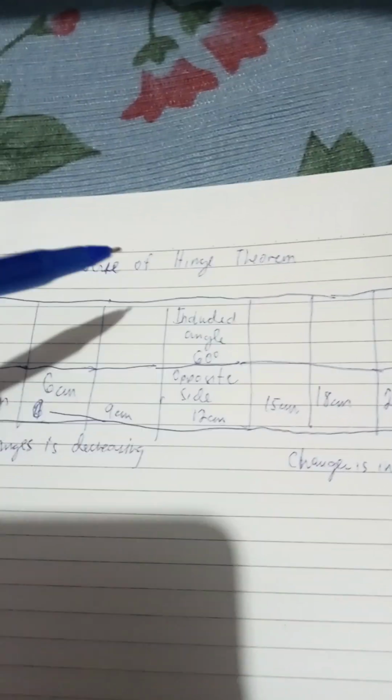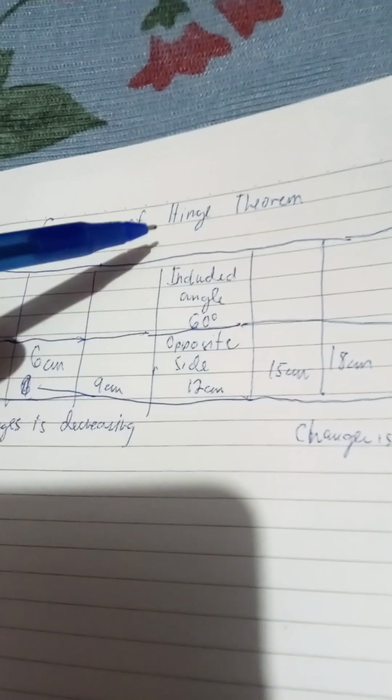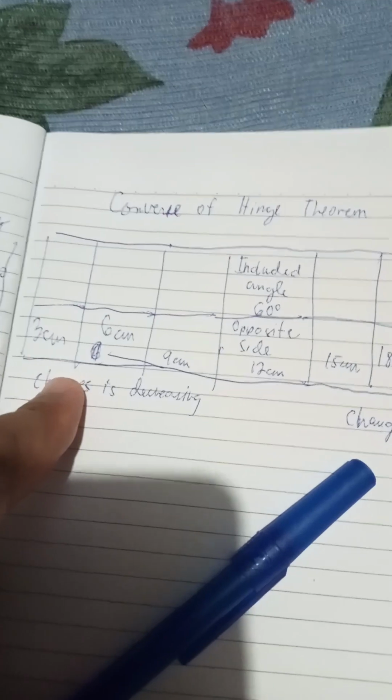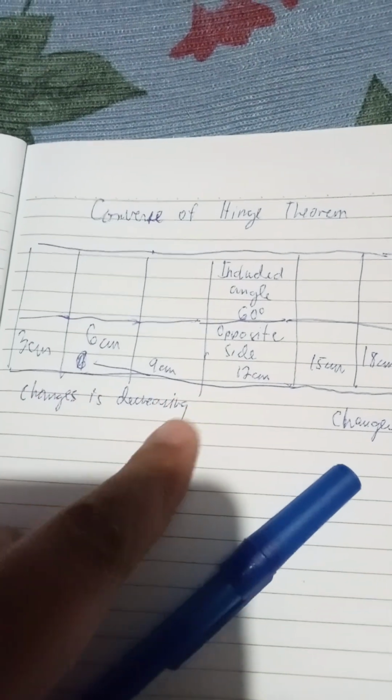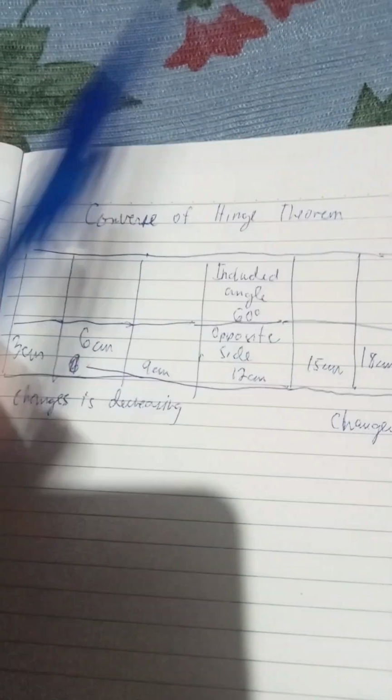Okay, now let's talk about the converse of Hinge theorem. The included angle and the opposite side. The included angle 60 degrees and its opposite side 12 cm. Now this time, the change is in the opposite side. So let's say the opposite side is decreasing. So 9 cm, 6 cm, and 3 cm.